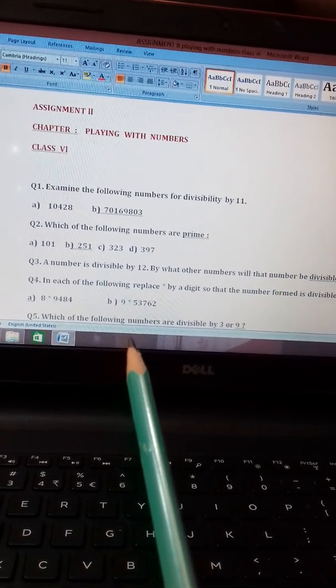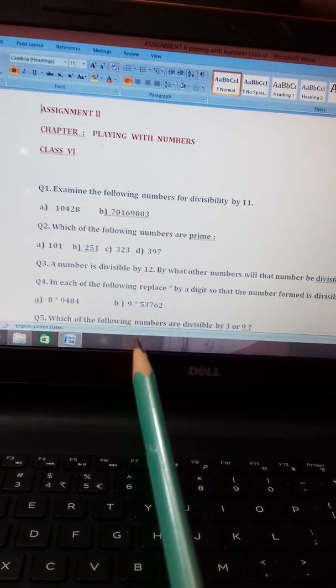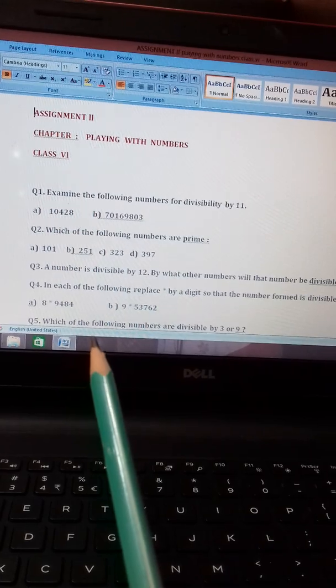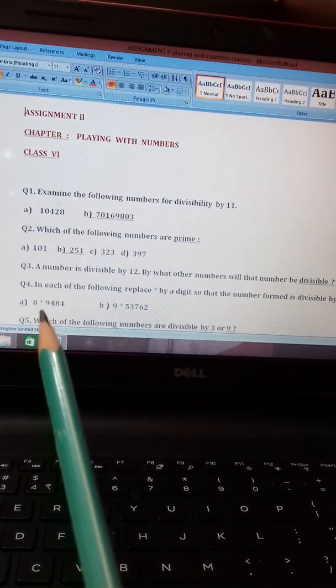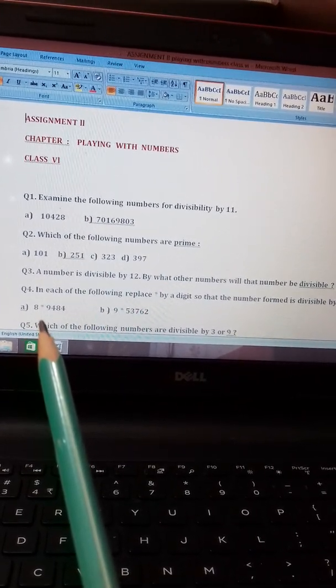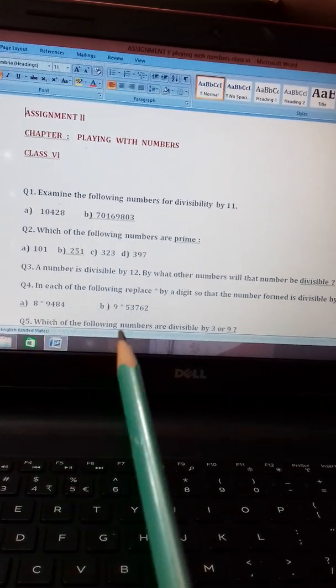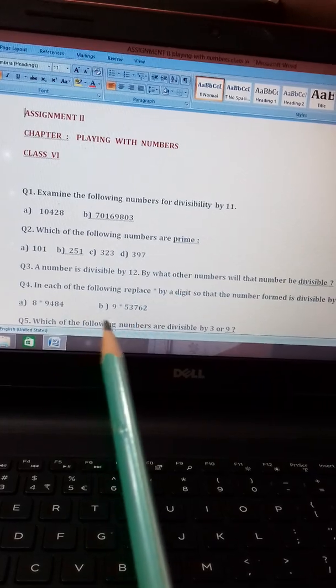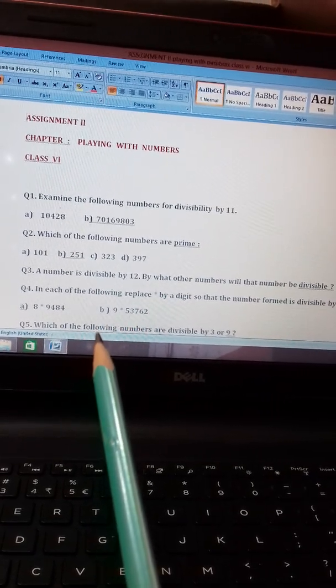Like if you add the even place numbers, 8 plus 9 is 17. 17 plus 8 is 25. Clear? And in the odd places, the numbers are 4 plus 4, 8.